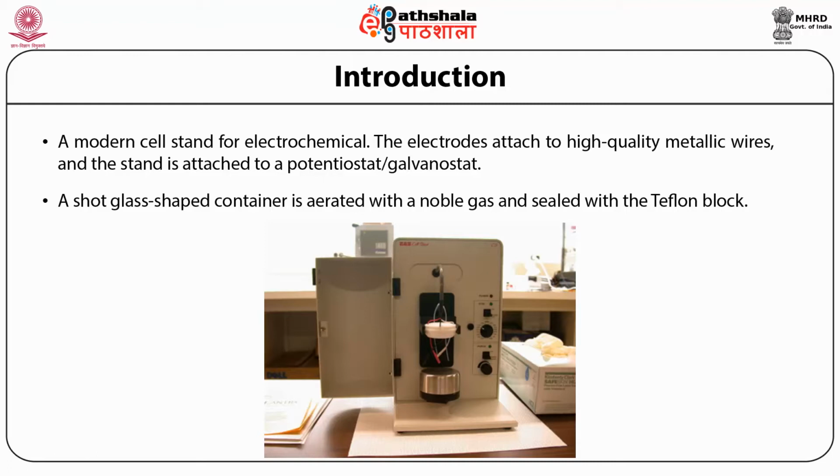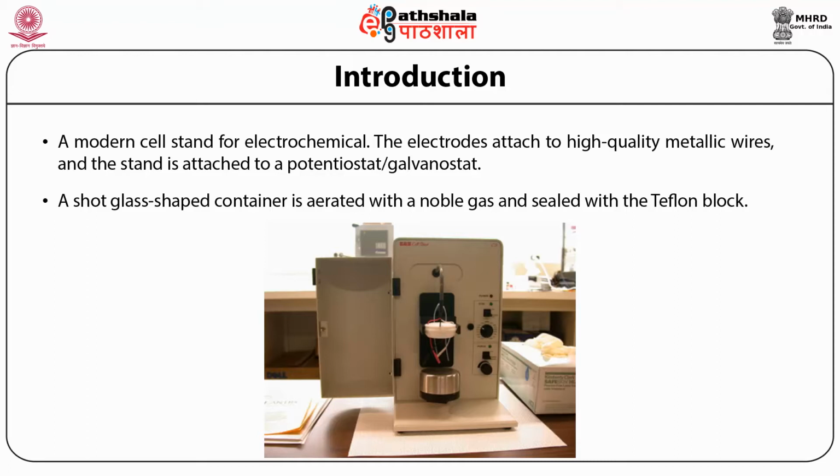In this cell, this is the three electrode system, where Ag/AgCl is used as the reference electrode, the graphite rod is used as the counter electrode, and glassy carbon, platinum, gold, and other metal ion indicators are used as the working electrode.